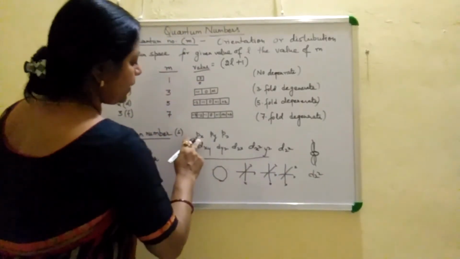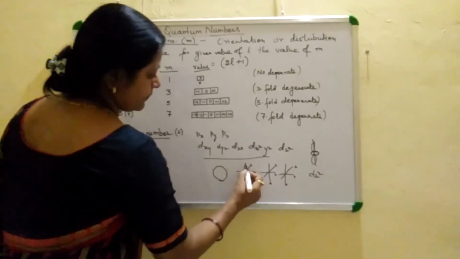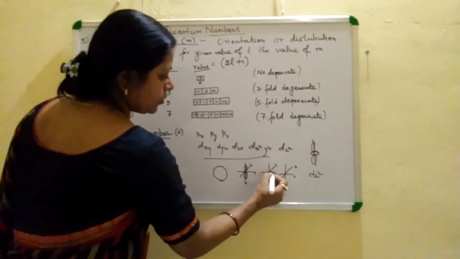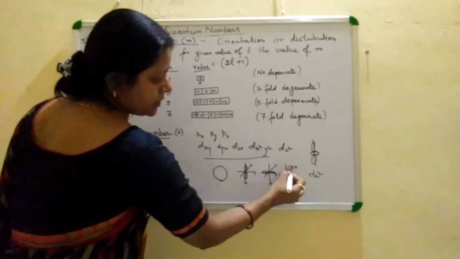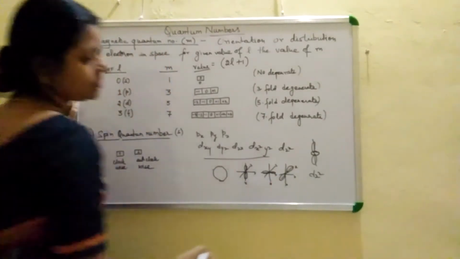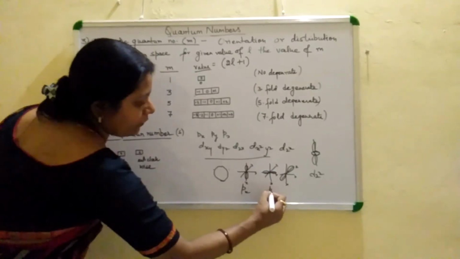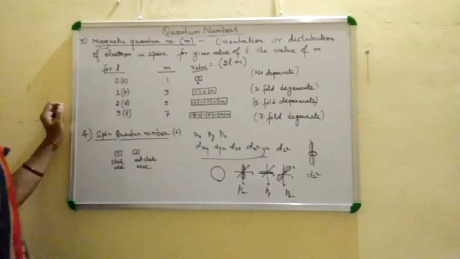If we represent px, the lobes are present along the x-axis. For py, the lobes are present along the y-axis, and for pz, along the z-axis. So this represents the px, py and pz orbitals.